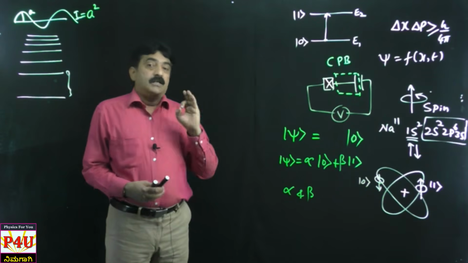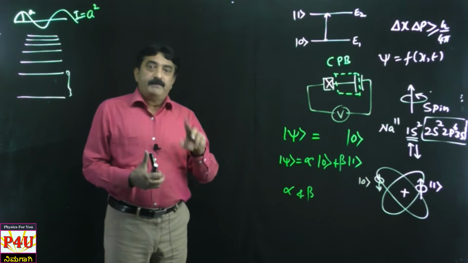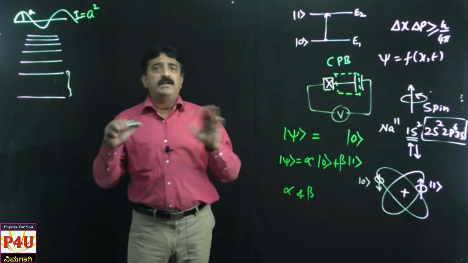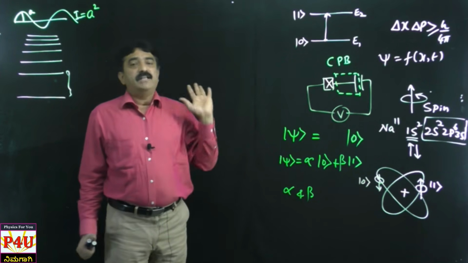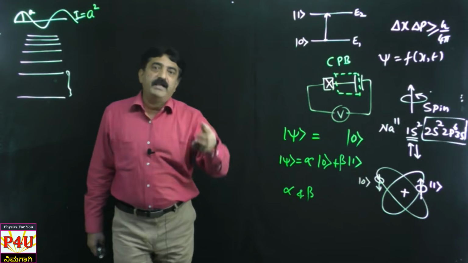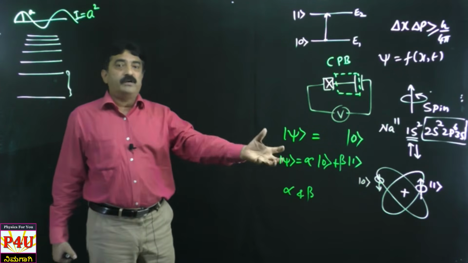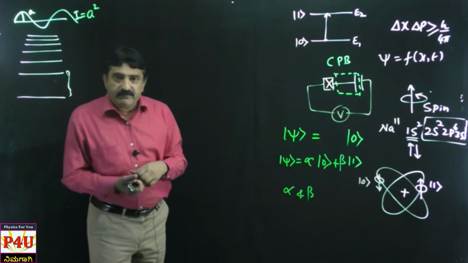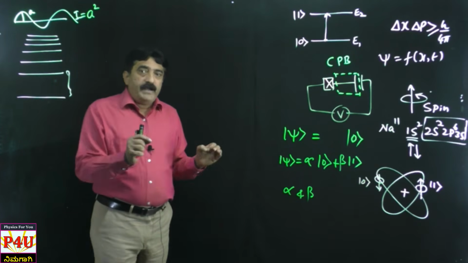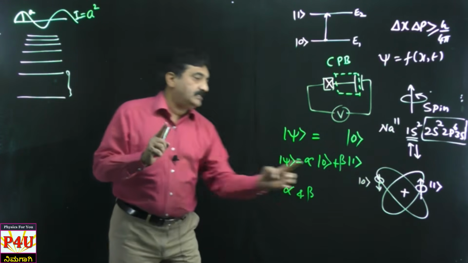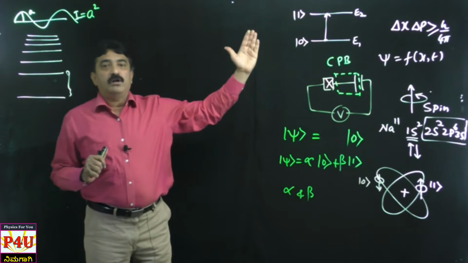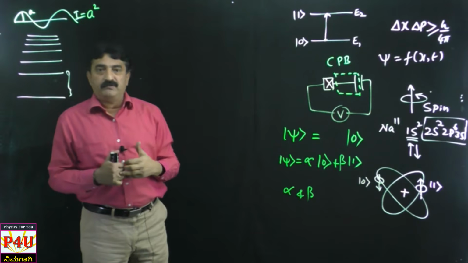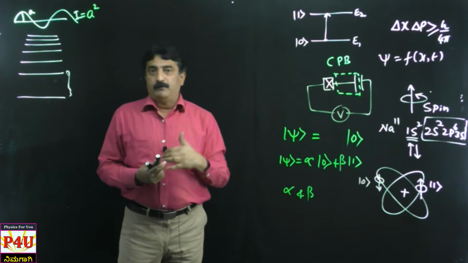Okay sir, that means alpha and beta can have only 1 and 0? 0 to 1, in between any possibilities, 100% is a possibility. 0 to 1 it can take any number of values. That is the beauty of superposition. I told you now in the previous video, in qubits, we not only have distinct 0 state and 1 state, we have even in between 0 and 1 also, that is called linear combination of 0 and 1, which is nothing but superposition.